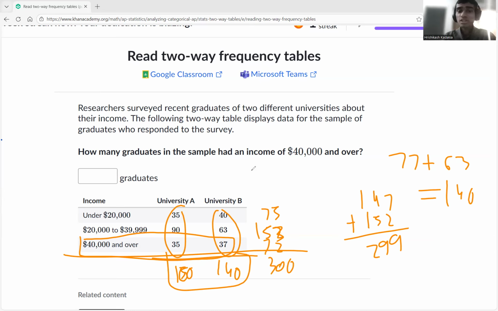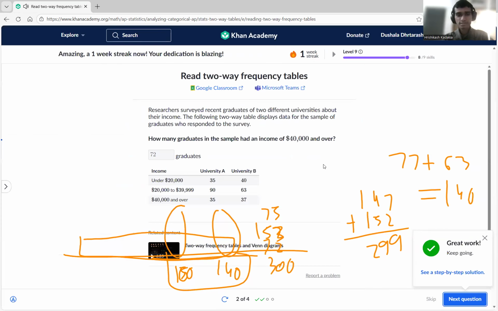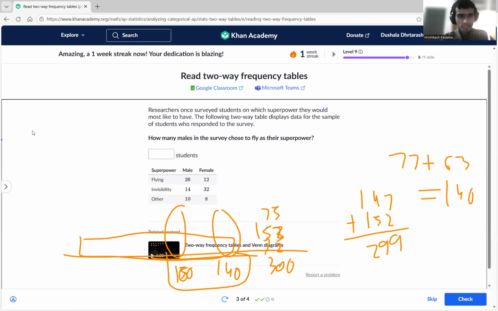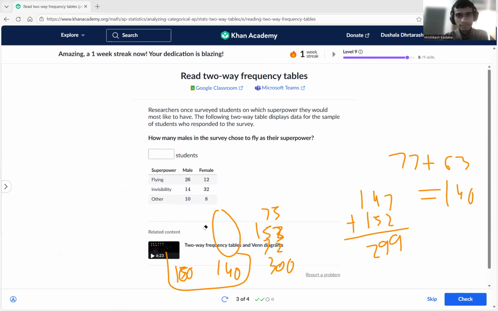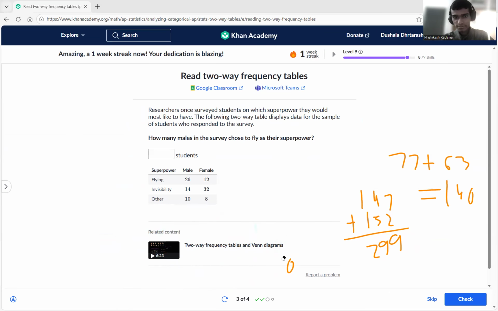40,000 and over? There are 72 students. Those are the good earners, not the lower middle class ones. They're good earners of income as graduates. Okay, now let's draw this one out. So this one is this.